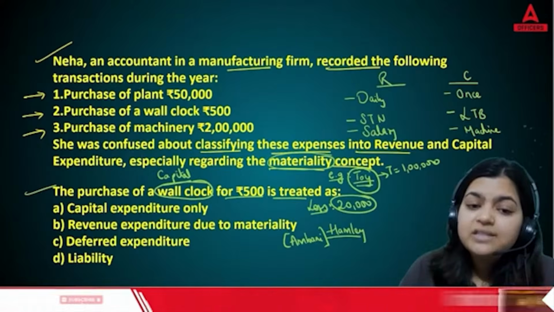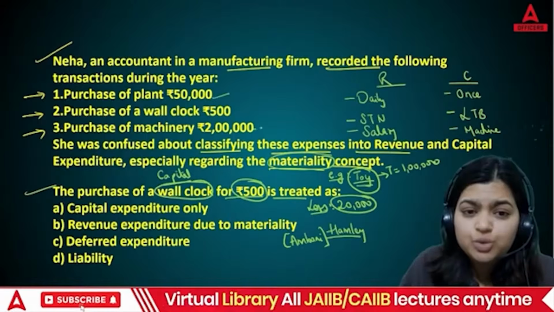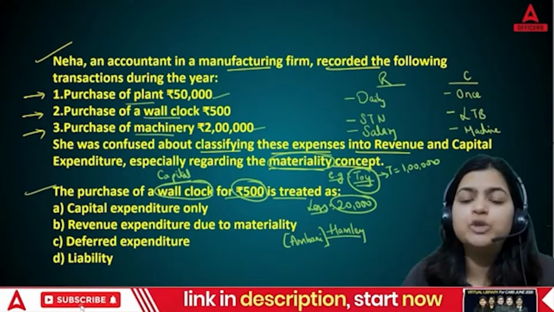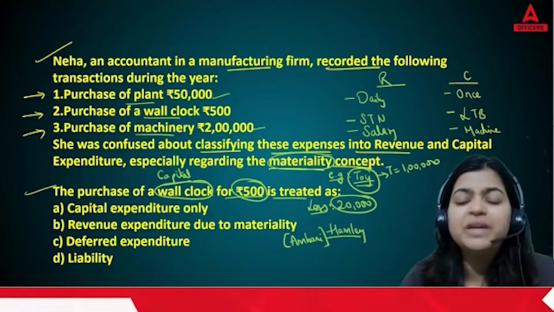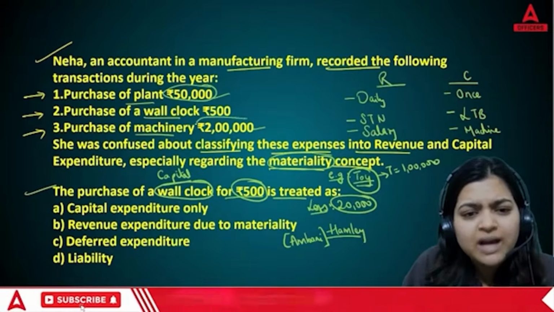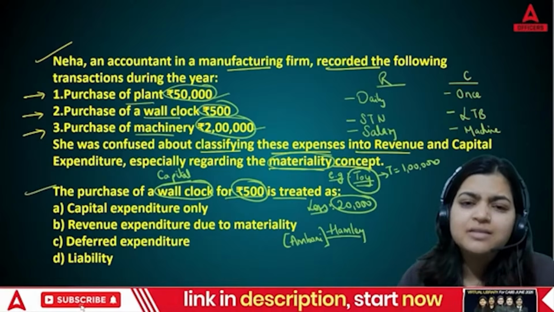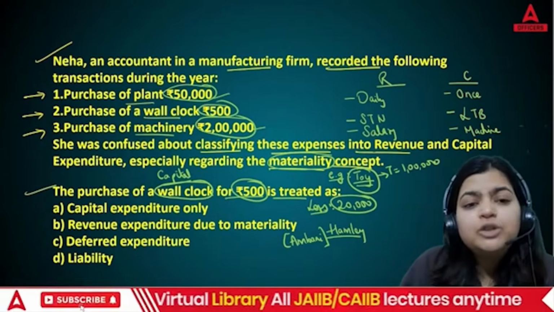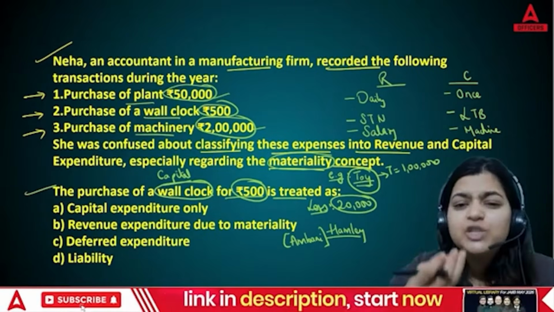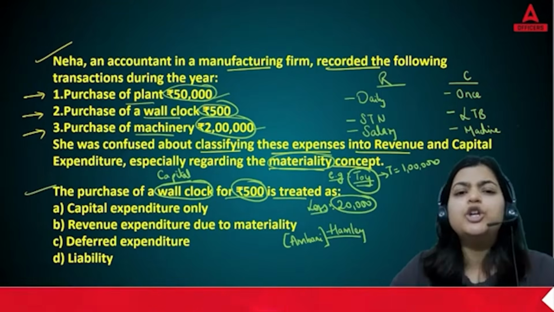And next thing, compared to expenses like 50,000 and 2 lakh, of course plant, machinery and so on are going to be capital expenditure. But compared to amounts like 50,000 and 2 lakhs, are you going to classify this 500 as capital as well? No. Because compared to those, 500 is a very small amount, so it is not going to affect your decision making.